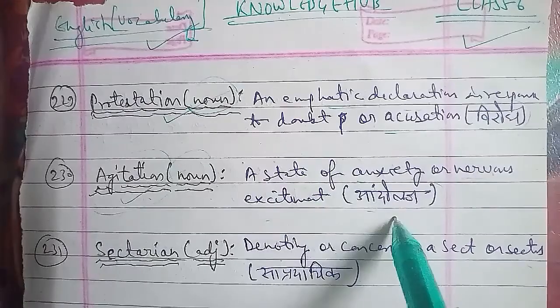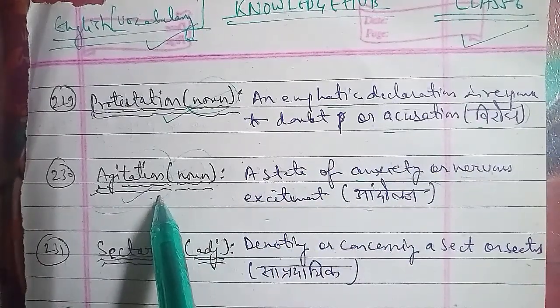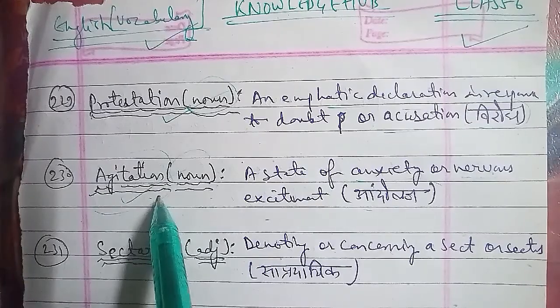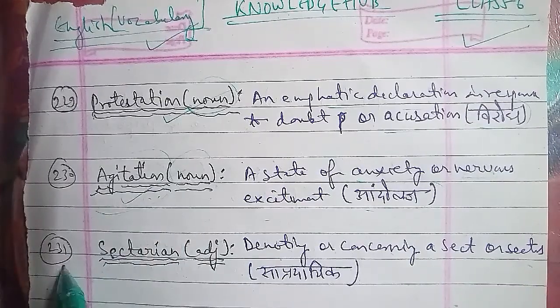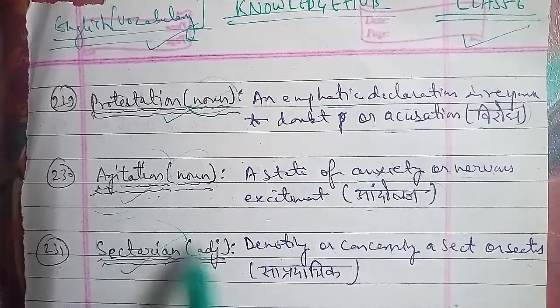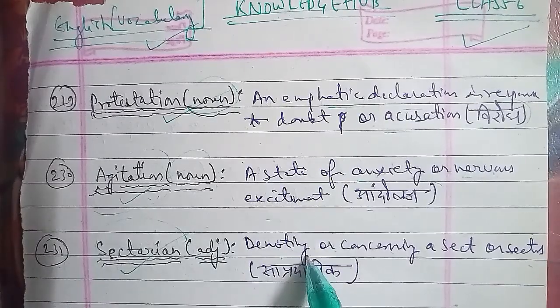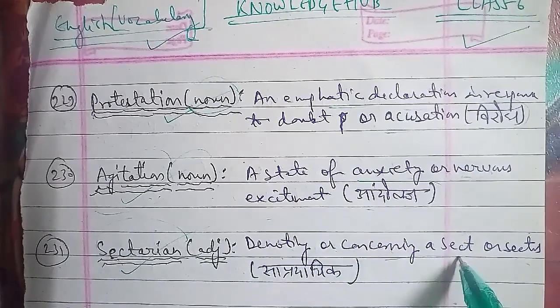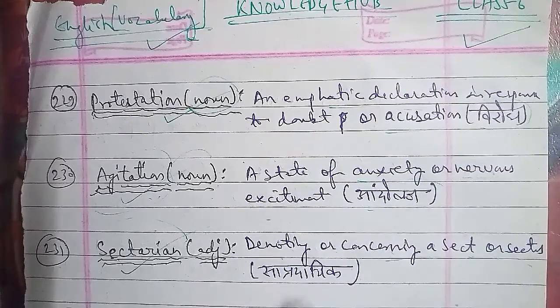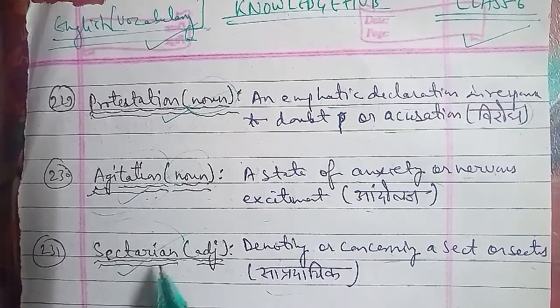Now moving on with the next word that we have here, the 231st word, and that is sectarian. Sectarian is a word that is used as an adjective here, and sectarian meaning is denoting or concerning a sect or sects, that is your सांप्रदायिक. सांप्रदायिक जो होता है उसे हम sectarian वर्ड बोलते हैं जब आप denote कर रहे हो या concern हो किसी sect के ऊपर या फिर sects के ऊपर, तो that is sectarian. This is the word that is used as an adjective there.